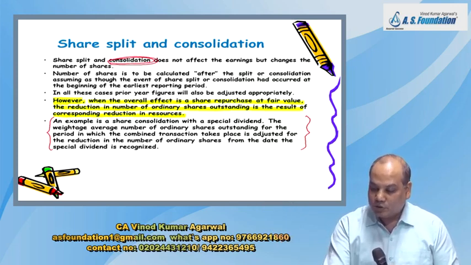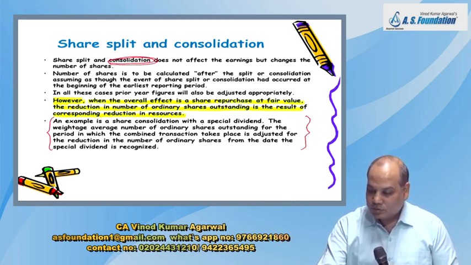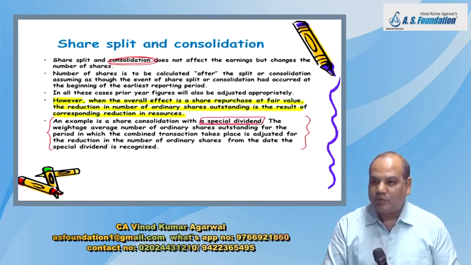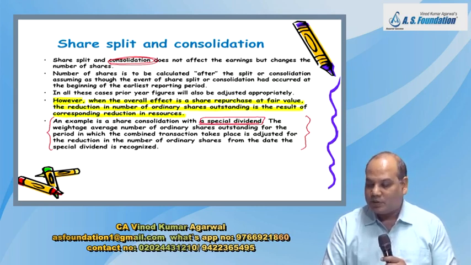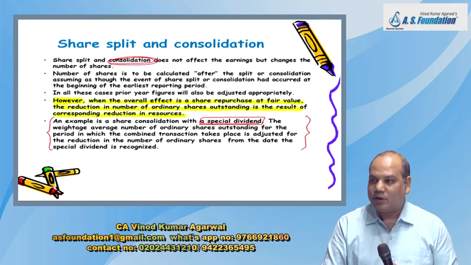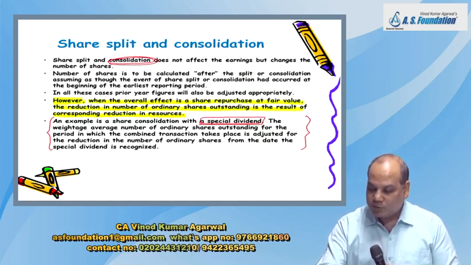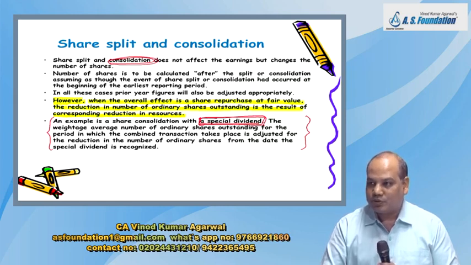And company also announces a huge special dividend. Special dividend means not just normal dividend, 10%, 20%, 30%. The special dividend will be something like 2000% dividend, 3000% dividend, 1000% dividend. When you give special dividend, your resources are reduced.